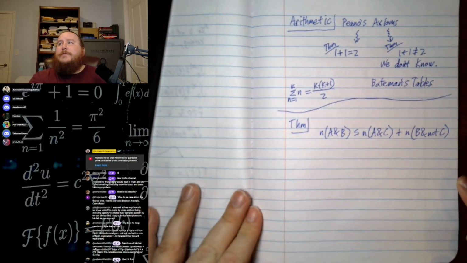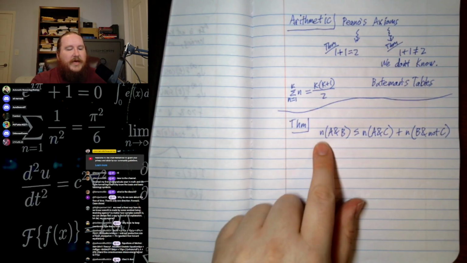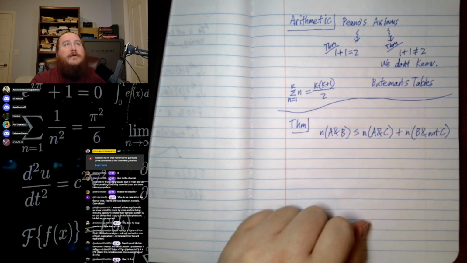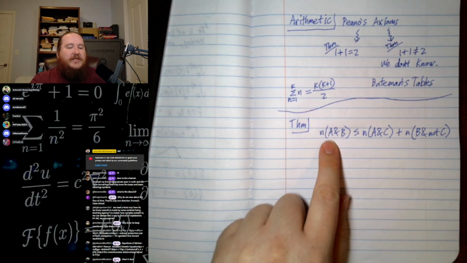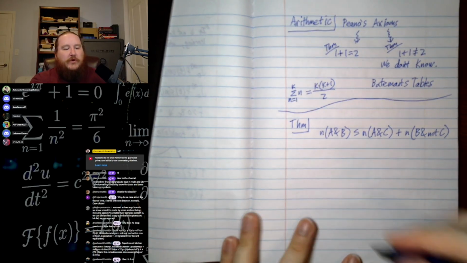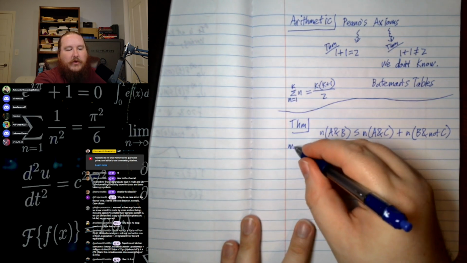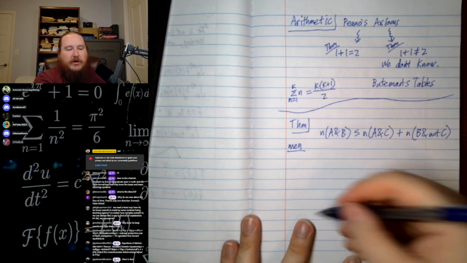So what do you mean, number of... I don't get the inequality. The inequality is counting the number of things. Number of A and B, what does that mean? Well, A is a property, B is a property, and C is a property. Let's just do an example, right? We'll do men or something. So here are our objects.